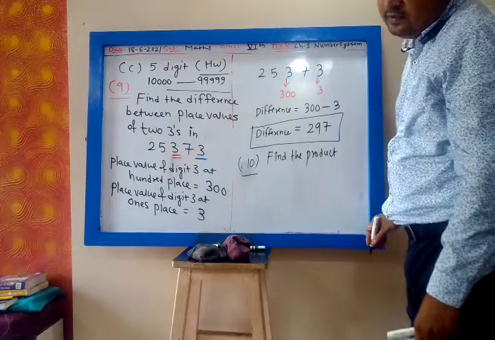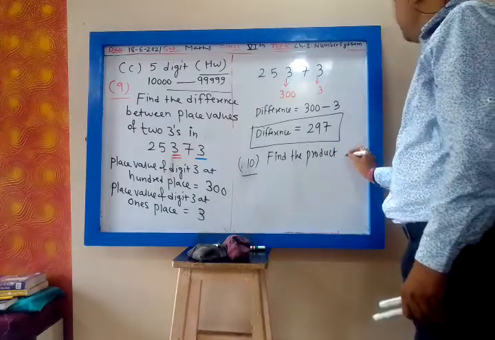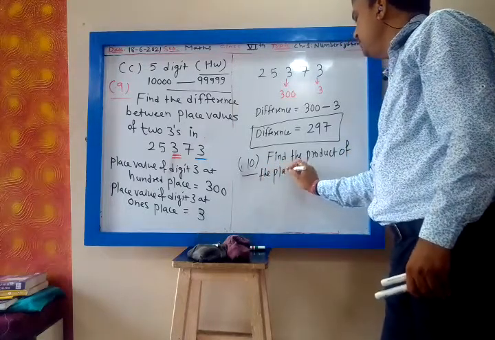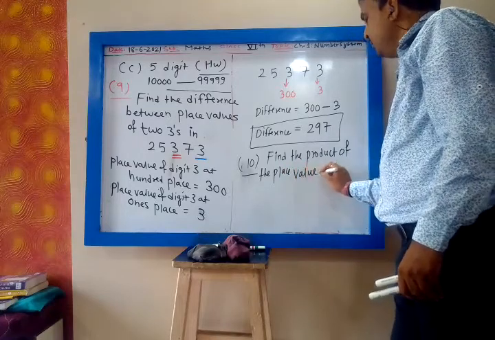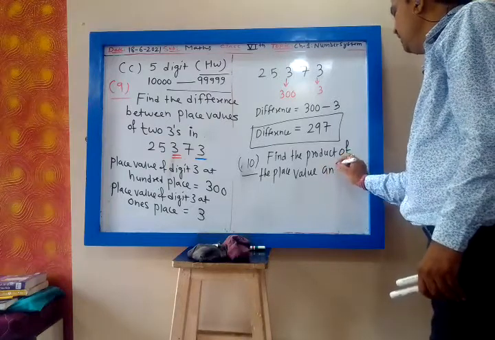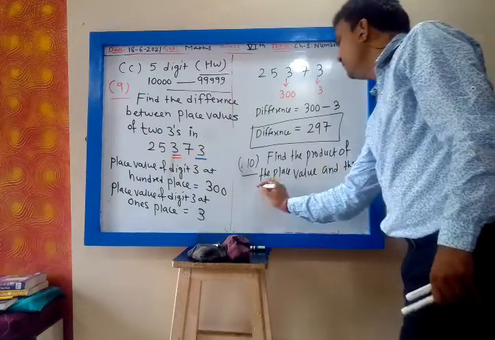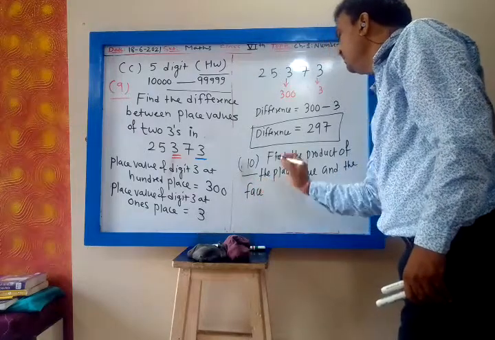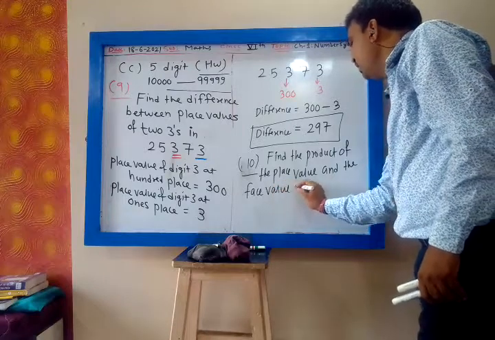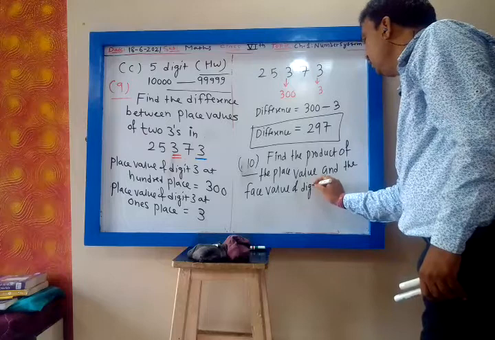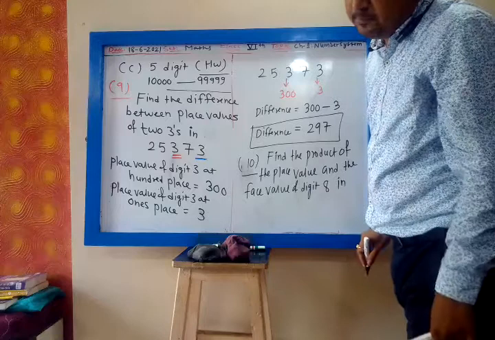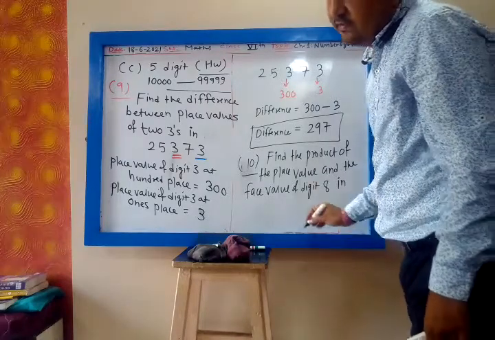Find the product of the place value and the face value of digit 8 in the number 38756.